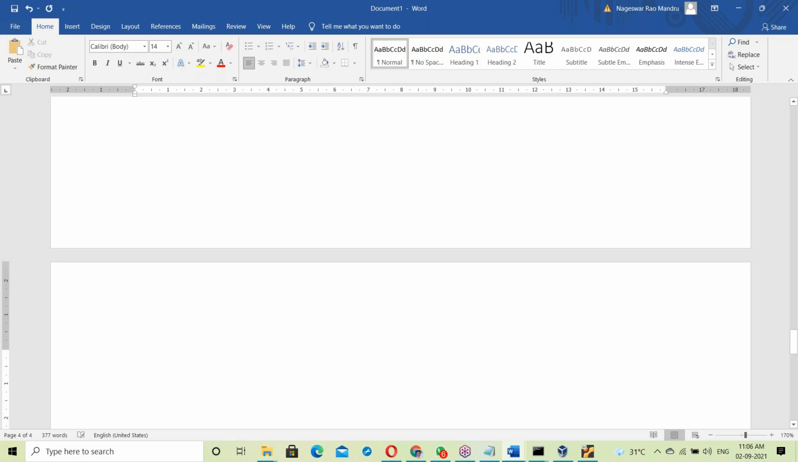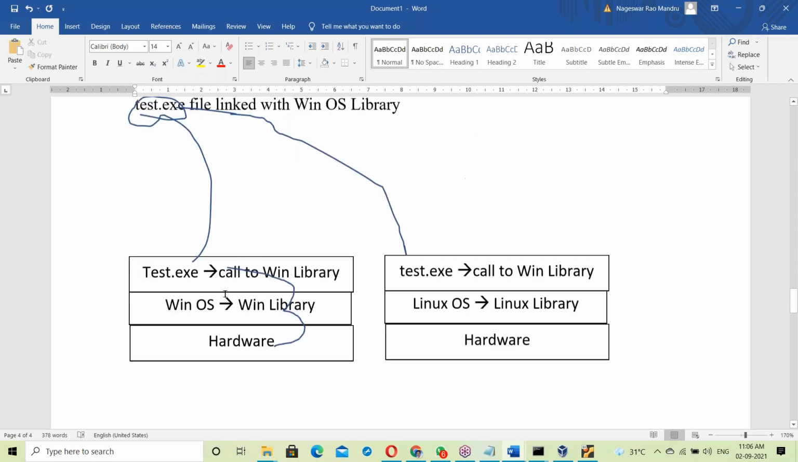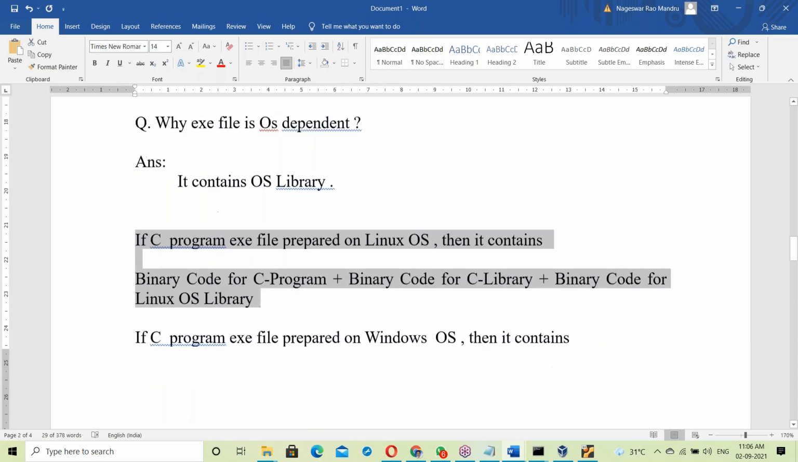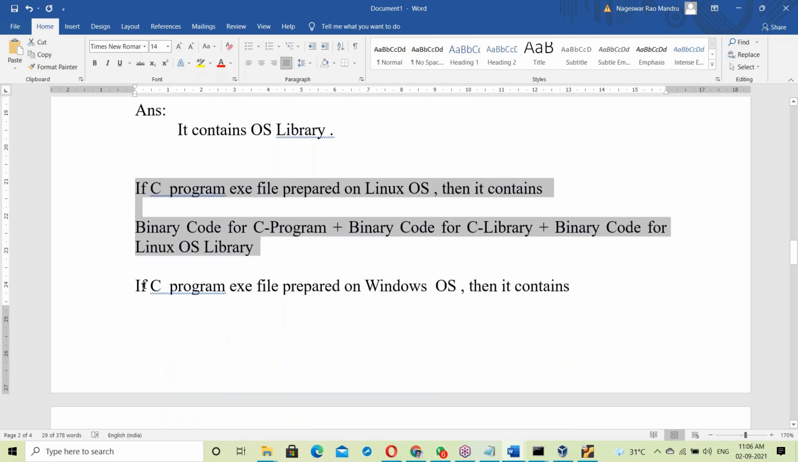Now let us come to Java. In the case of Java, let us take the same example, the C program exe file.